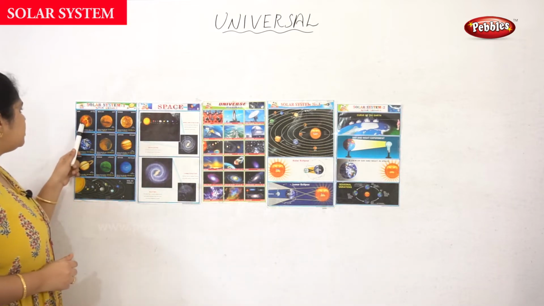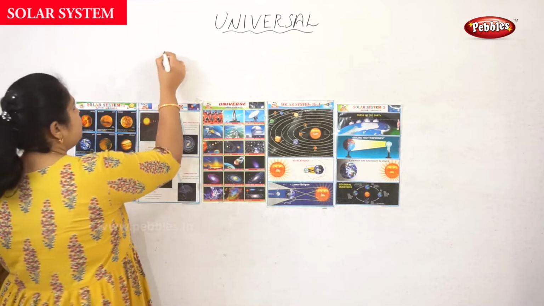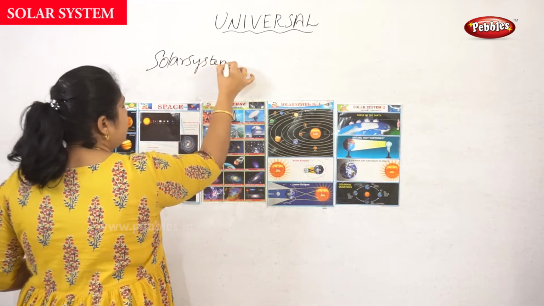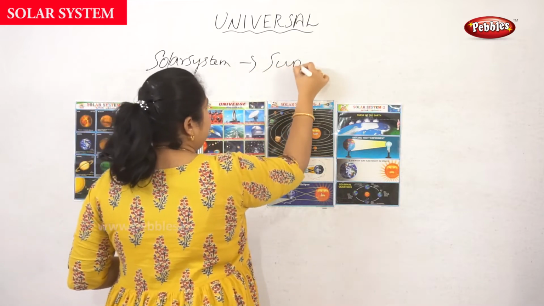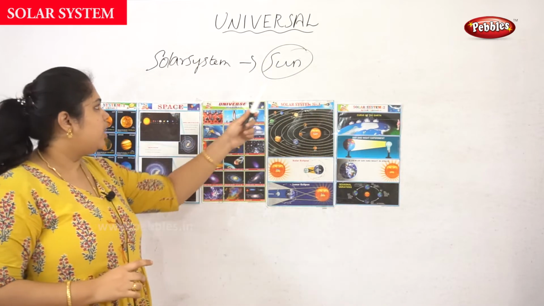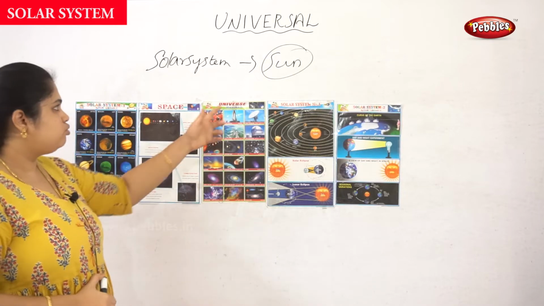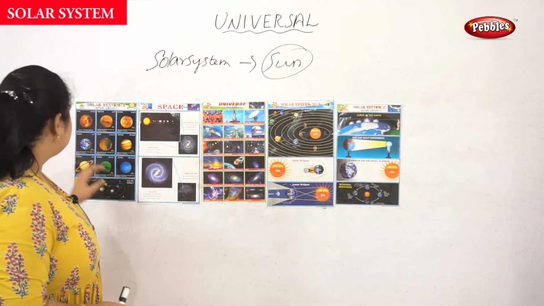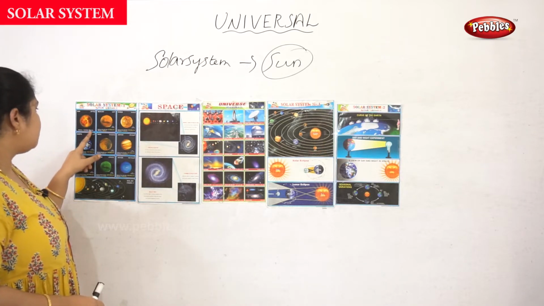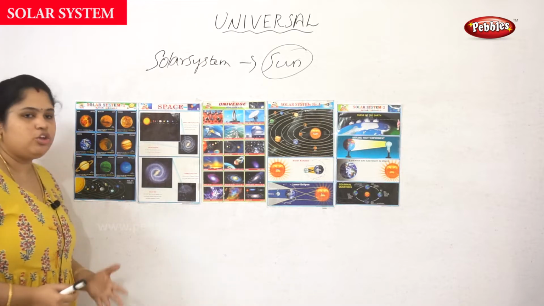The first one is the Sun. In the solar system, every planet is surrounded by the Sun. The Sun is the center point, like the hero. The remaining planets move in a circular motion around the Sun. The diameter of the Sun is about 14 lakh kilometers, that is 1.4 million kilometers.